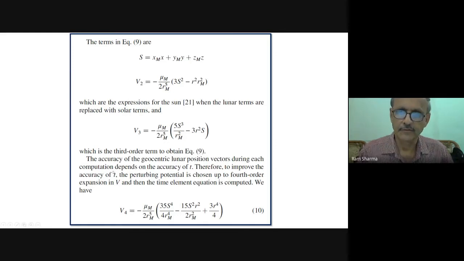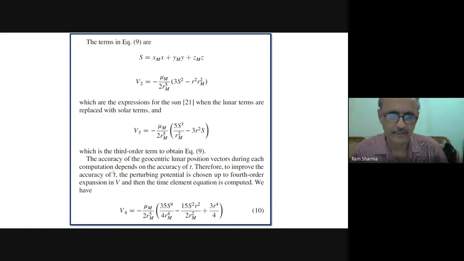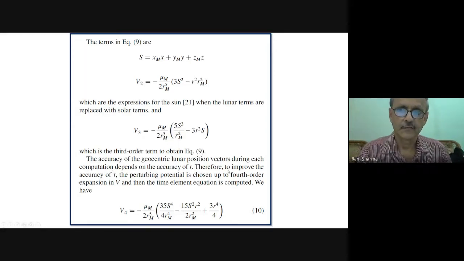The accuracy of the geocentric lunar position vector during each computation depends on the accuracy of T. Therefore, to improve the accuracy of T, the perturbing potential is chosen up to fourth order expansion in V, and then the time element equation is computed. We have V4.